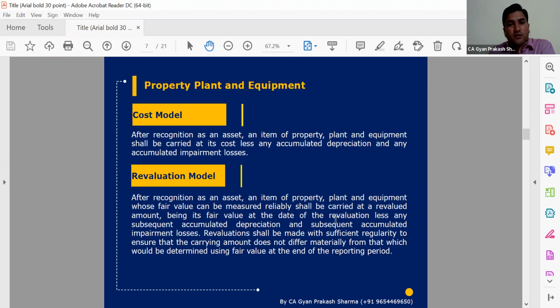So the cost model is the very simple part; we have done the costing part. In case of the revaluation model, there are some more disclosures required to be presented in the balance sheet. One of the disclosures is how we got the revalued figure: what basis we have taken, whether an independent valuer has been involved in the revaluation, or whether any life is being estimated by management because of revaluation. It may be that we are also revising the asset life, so there should be a proper basis.